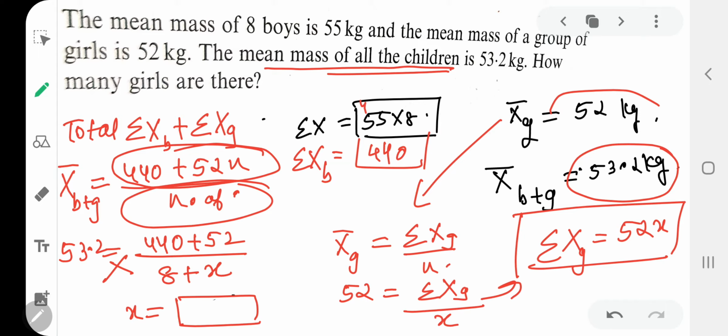When I am taking the total summation of weight of boys and girls, I have to divide by the total number of boys and girls. I have the number of boys as 8, but I do not have the number of girls. I have kept it as x. So 8 plus x. And here the total mean of all the children is given as 53.2. So I put all the factors into the equation, and I got the value of x.